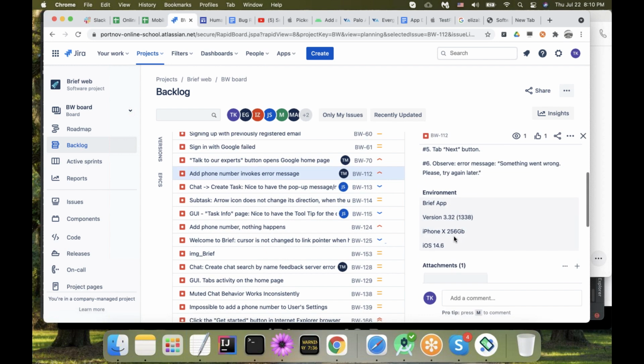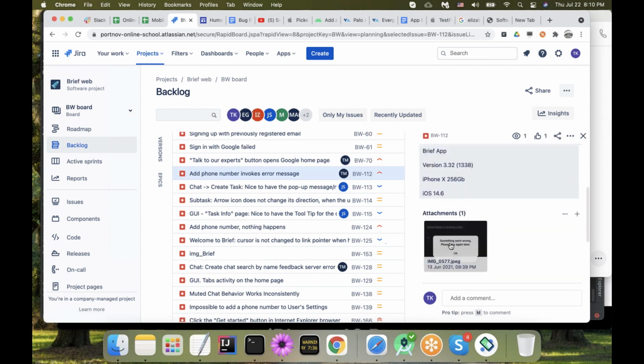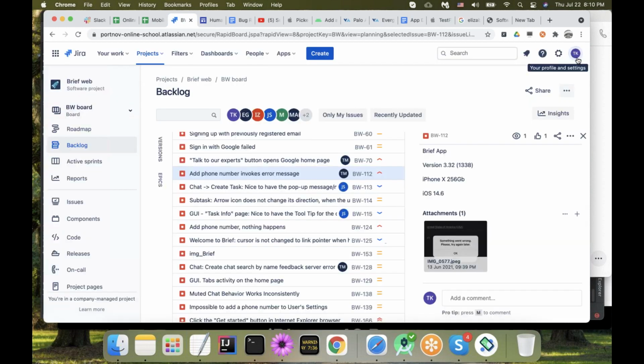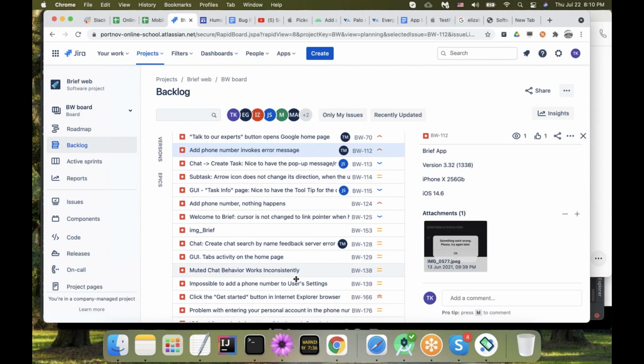Sometimes more information is actually in the actual results, and we have a screenshot. Well, something has happened. We have a screenshot. Something went wrong. Please try again later, right? So we can say under which circumstances: when tapping the next button, after entering the phone number and tapping next, what we see is the message here, something went wrong, please try again. The alert message has only one. And we can put it all in our bug report title, and it's going to be understandable for us,